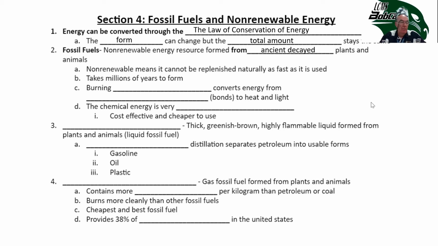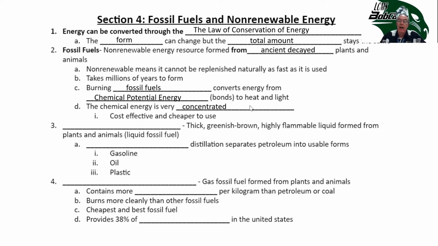So when we use it up, it's non-renewable to us because even if new plants and animals were dying now, it's not going to be available for millions of years. So it's not going to be renewed in any time soon enough to count. Burning fossil fuel converts energy from chemical potential energy, which is stored in the bonds, and again, it's energy that originally came from the sun, to heat and light.